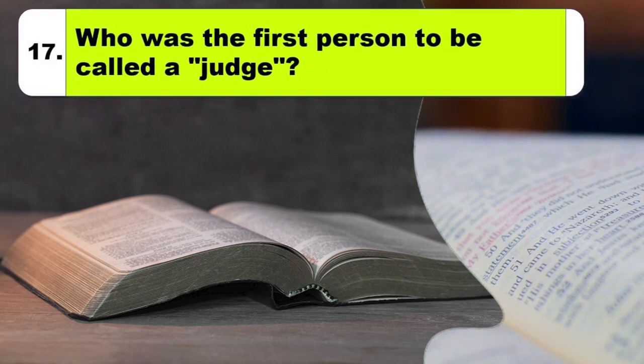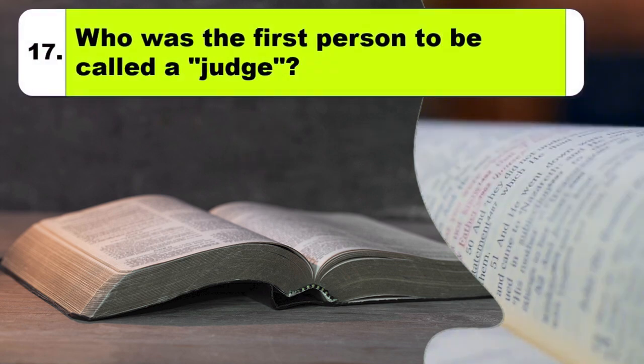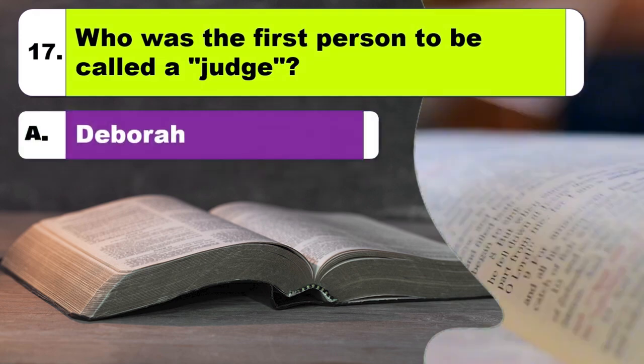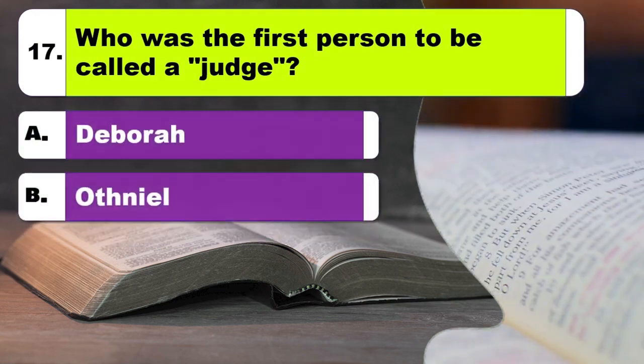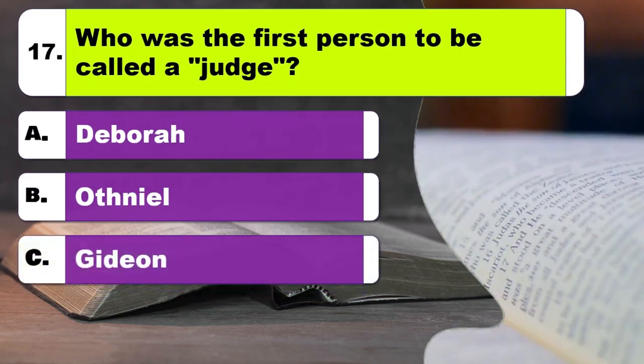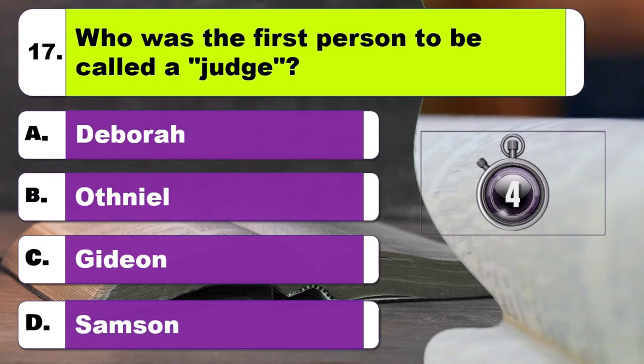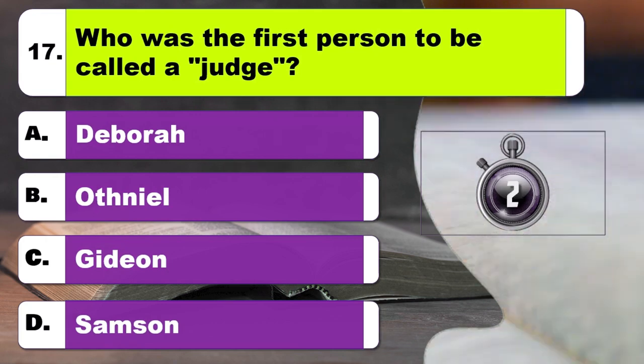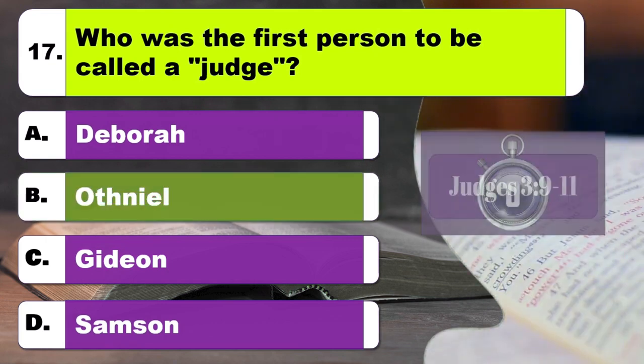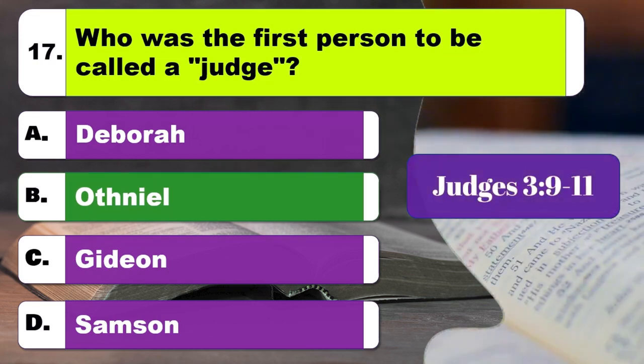Question 17. Who was the first person to be called a judge? Option A, Deborah. Option B, Othniel. Option C, Gideon. Option D, Samson. The right answer is option B, Othniel.